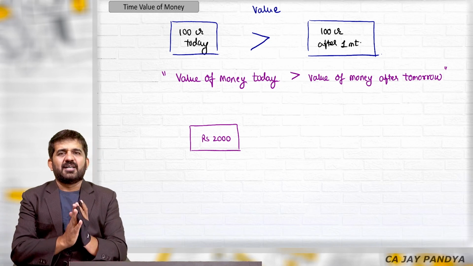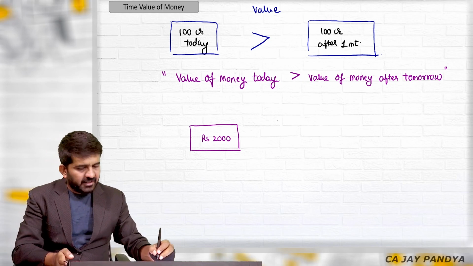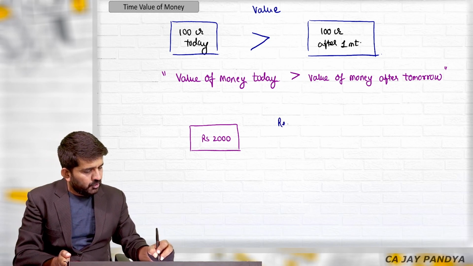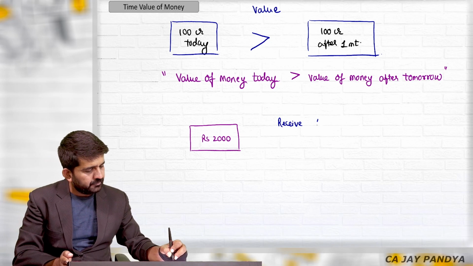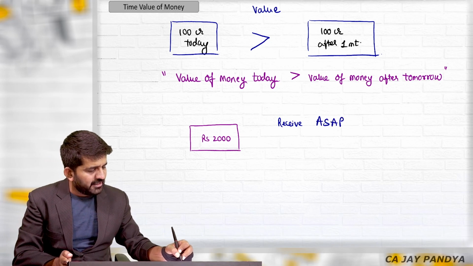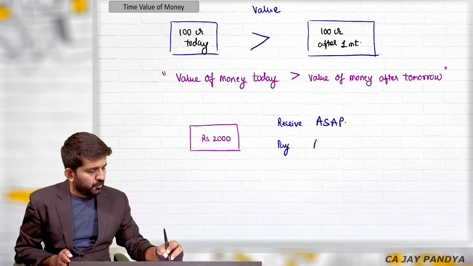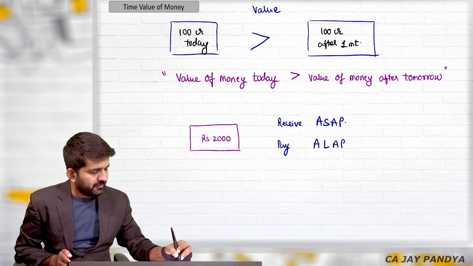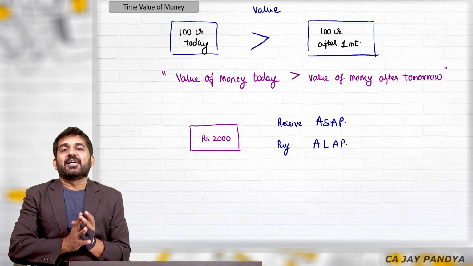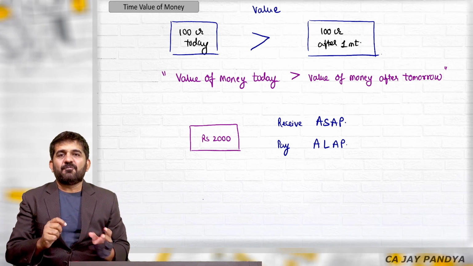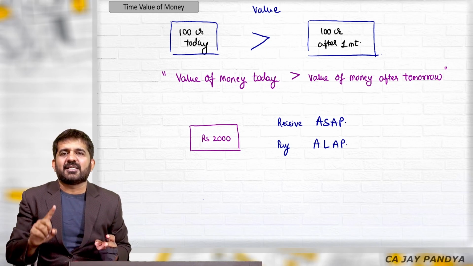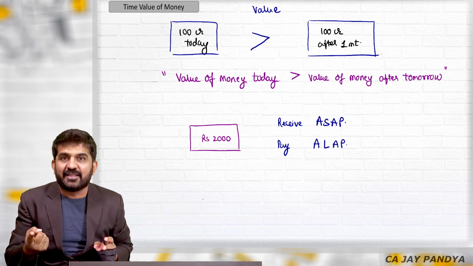So in finance, it is always told that you receive as soon as possible, but you pay as late as possible. So if your electricity bill due date is the 7th, you should always pay on the 7th.